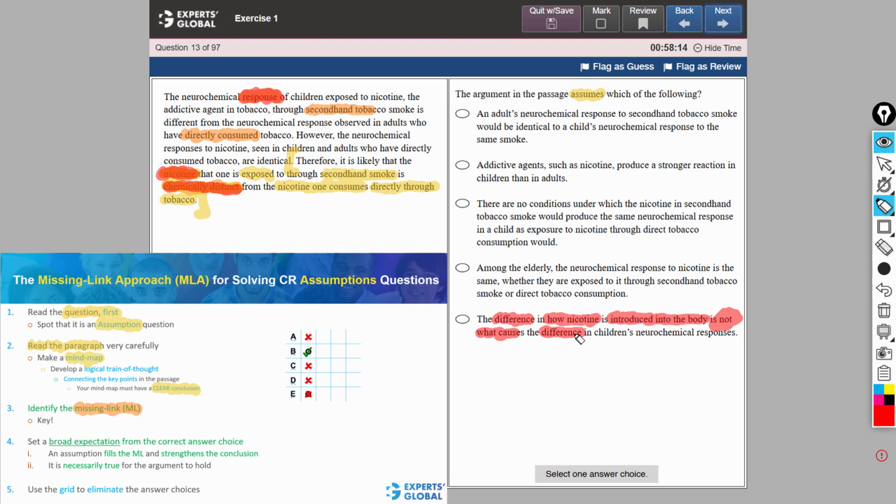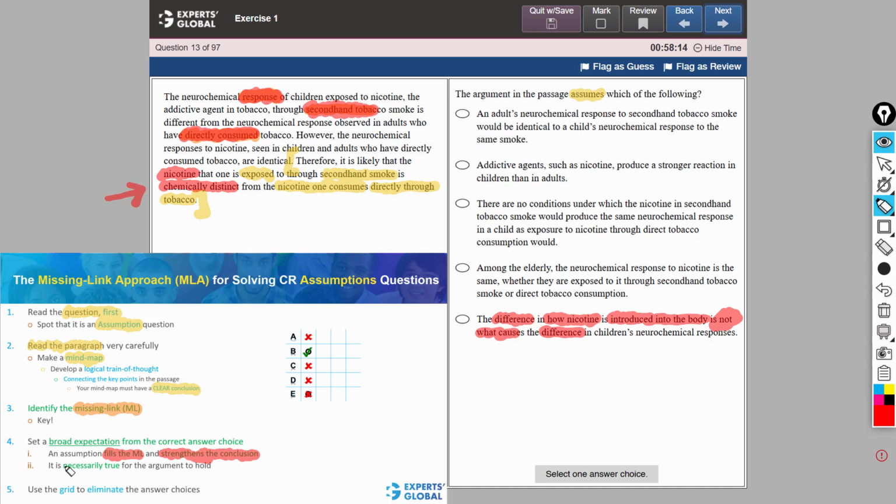Therefore, this answer choice suggests that the issue is not direct consumption versus second-hand consumption. The issue is likely that the nicotine involved in the two cases are chemically distinct. This answer choice fills the missing link and strengthens the conclusion, since the way nicotine is introduced into the body is not the cause, probably the nicotine being chemically distinct is the cause.